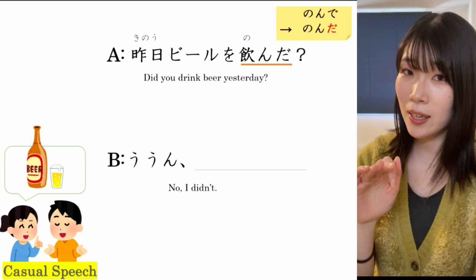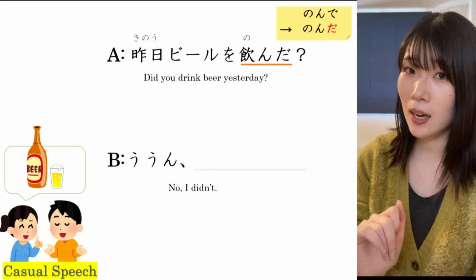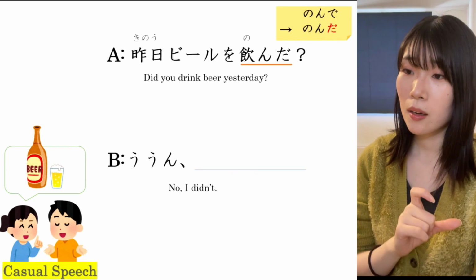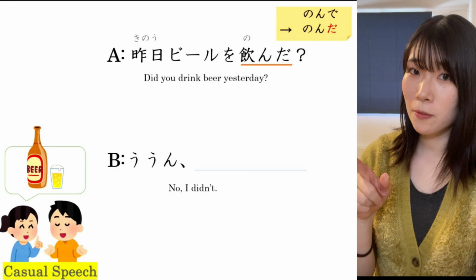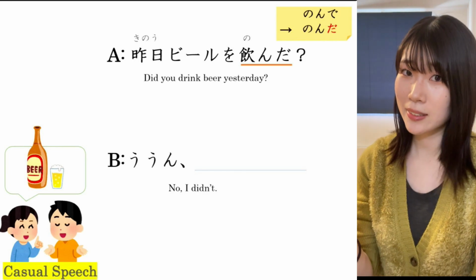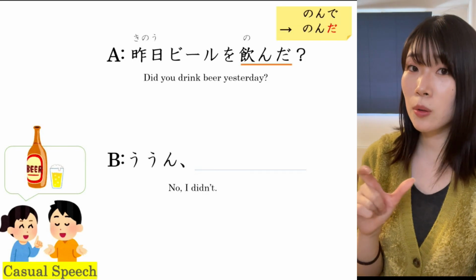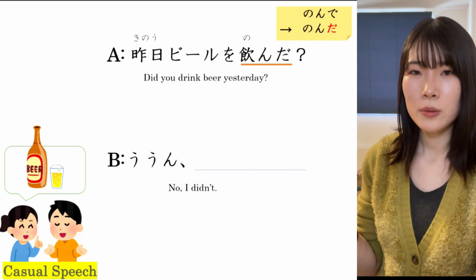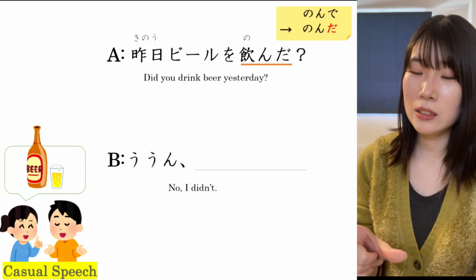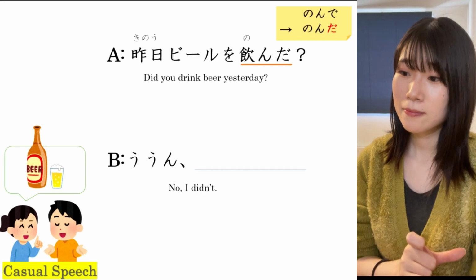Or if it's で, replace it with だ。So, 飲んだ is た form. This た form is the one we practiced in our last lesson. 昨日ビールを飲んだ？Did you drink beer yesterday? I didn't drink.